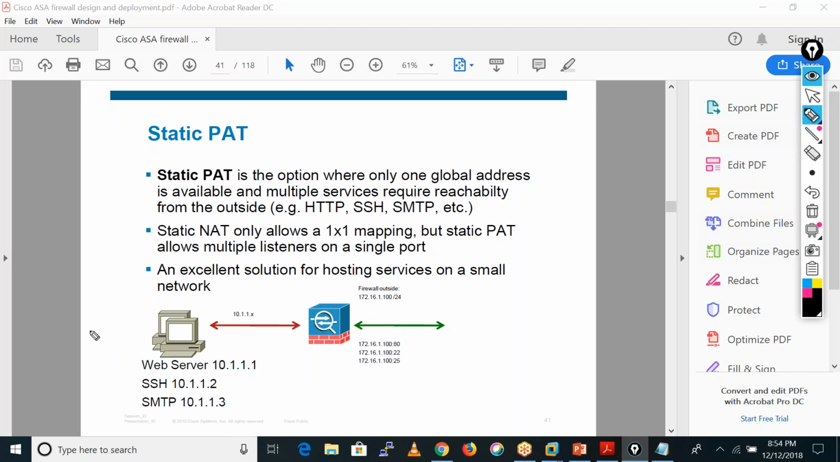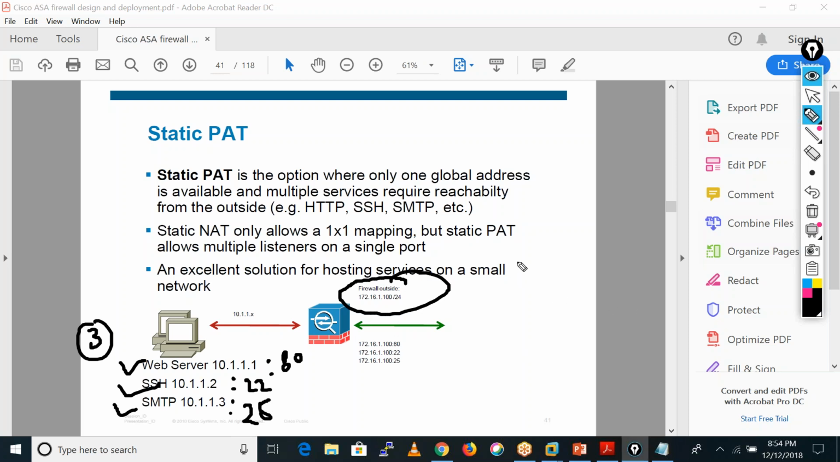If you are having 3 servers there, one is a web server, another one is SSH, and SMTP. So you know the web server is running on port number 80, SSH running on port number 22, right? SMTP running on port number 25. Okay, so what happens in that case? And you are only having one public IP address. Okay, so the thing is, and this is your users.